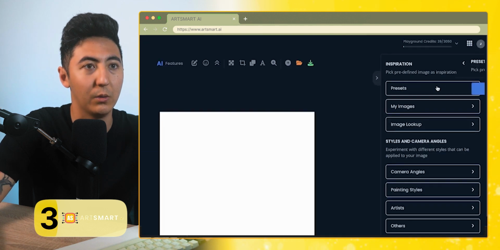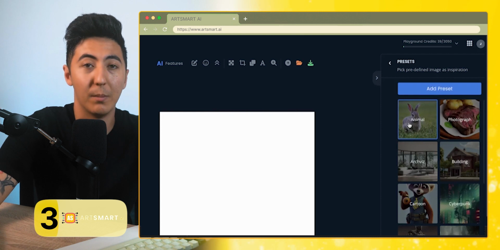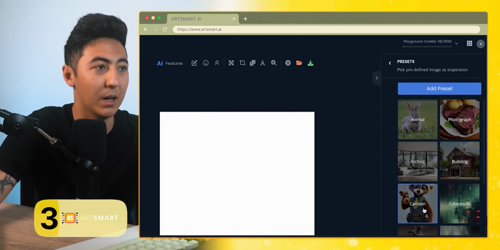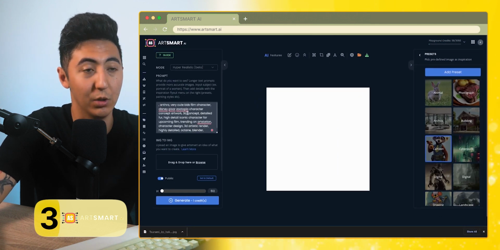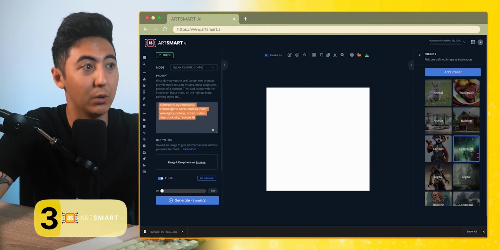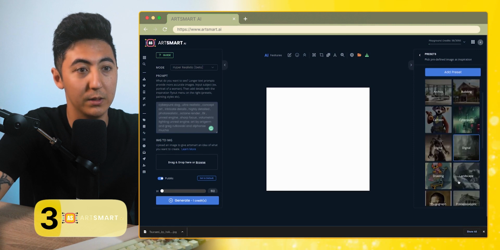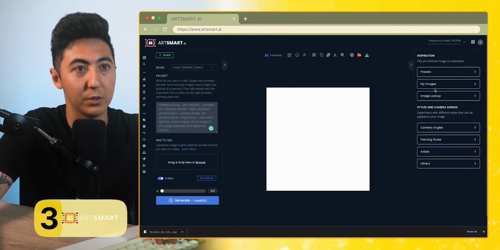And then you can also change the dimension of your images, which is a really cool feature as well. On the right here, we're going to have different presets. If you're not really great at coming up with a bunch of different prompts, like for me, I don't know necessarily what types of prompts I need to be inputting. If you just click on these, it'll add all these prompts in order to make the image look like you want it to. This one is for a cartoon. And then if we wanted to do a cyberpunk, it'll give us all the keyword prompts for cyberpunk. If we wanted to do a drawing, it'll give all the keywords for drawing. Those are some of your presets here.